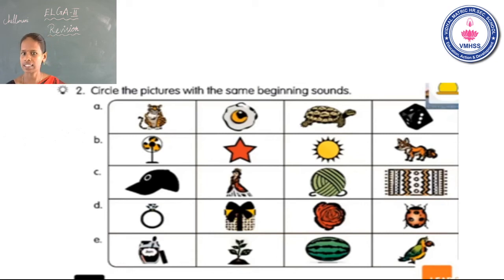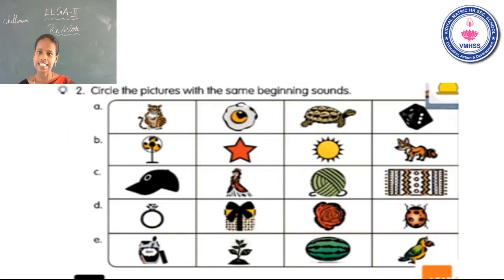Yes. I think the first one, ring, and rose have the same beginning sound. That sound is R. You can circle the ring and rose pictures. Okay. Now go to E1.